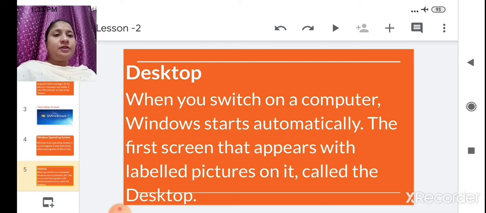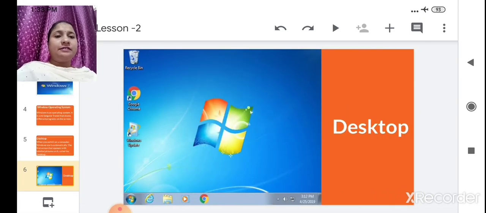When you open the computer, a blue screen will appear, and on that blue screen there are some files, folders, VLC media player, Google, and Internet Explorer. That blue screen, which appears automatically, is nothing but the desktop. Okay, this is the desktop.